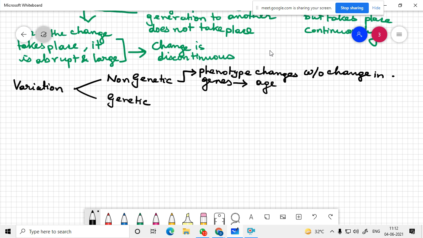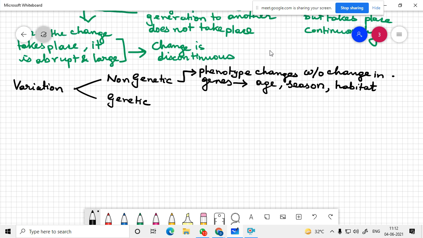age variation, seasonal variation, habitat variation. For example, a chameleon changes its color under different background, but that is not a genetic change. It is a non-genetic change, a non-genetic variation. Older species look different than the younger one. It is not a genetic change. It is a non-genetic change.